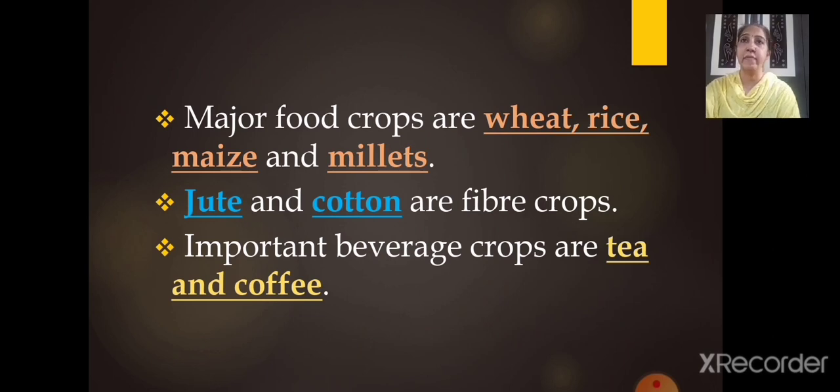Major food crops are food crops. From the word itself, children, you can understand that we use them for eating purposes as our food, right? That is wheat, rice, maize and millets, right? Everything is included in food crops.